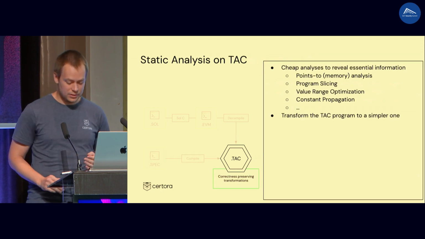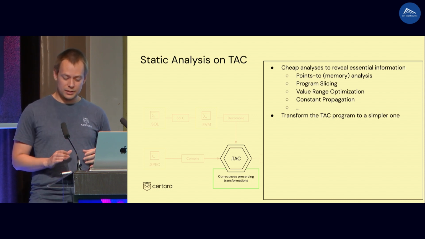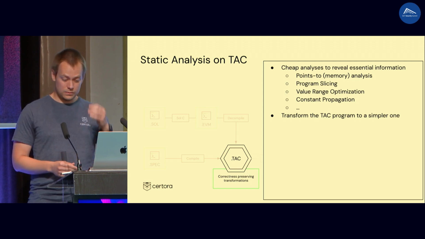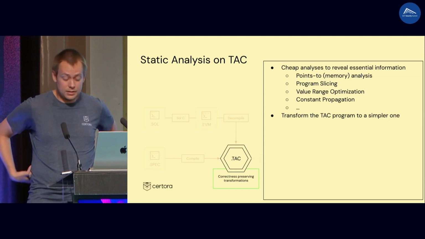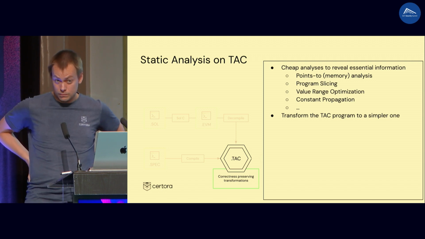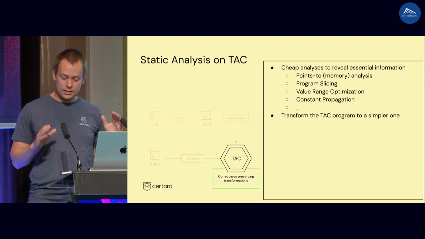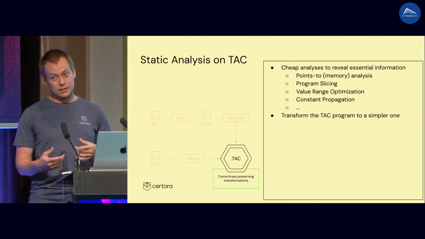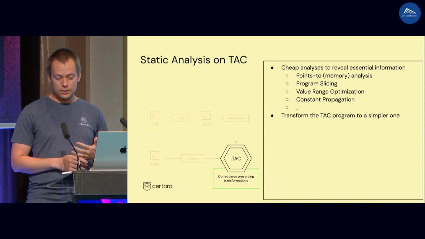Okay, what is the next step? We have this TAC program that represents the input basically, and now we try to analyze it and simplify it using some static analysis. So the goal is to identify useful information. For instance, we run some pointer analysis. For example, if you have 2 functions, in some cases we can identify that these 2 functions do not touch the same memory. So they do not interact with each other, and this can really simplify the verification process because you know that there is no interaction between these 2 functions. Or we do program slicing. I'll actually explain this on an example soon.